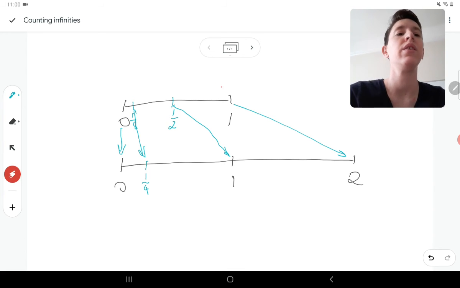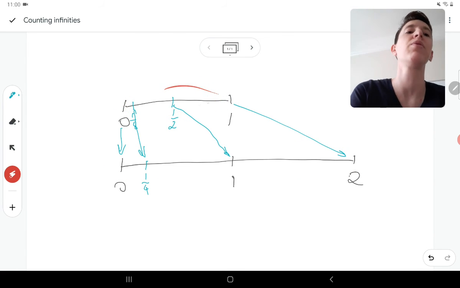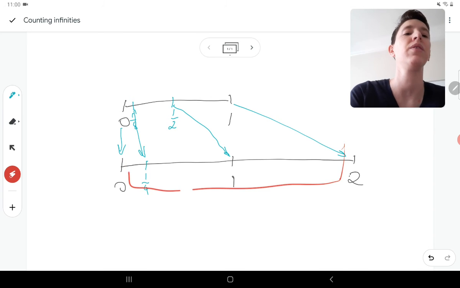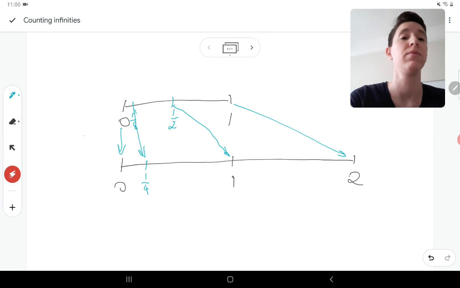Well, everyone in here has a buddy in here. If we think of any number that we'd get here, double of it will stay in this space. We can find it here because nothing is going to be bigger than 1. So no doubles are going to be bigger than 2 and no doubles are going to be smaller than 0. Everything is here. Can we do the other way around?